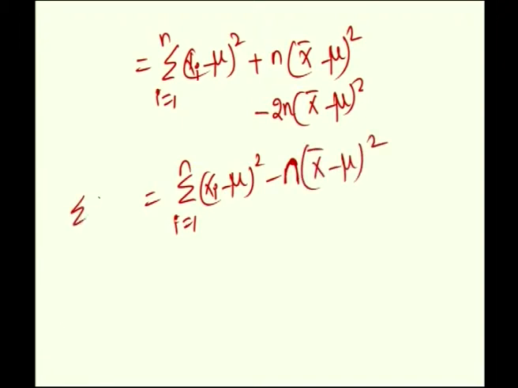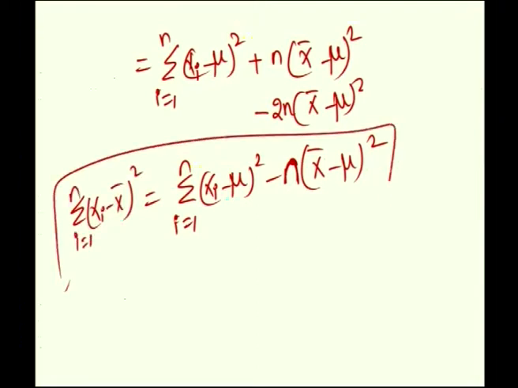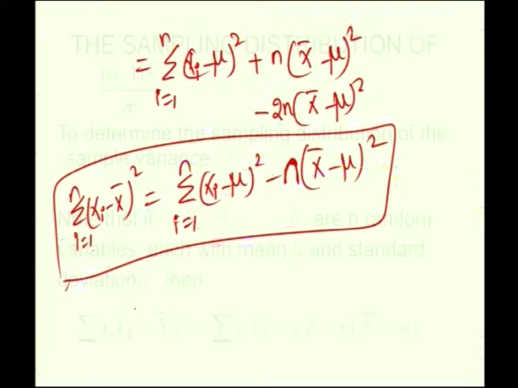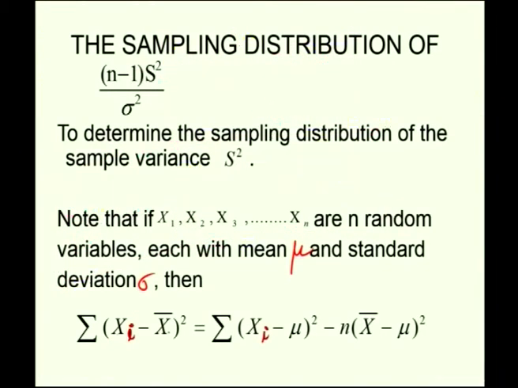That is actually summation xi minus x bar whole square. This is what has been written here. Summation xi minus x bar whole square is equal to summation xi minus mu whole square minus n into x bar minus mu whole square.